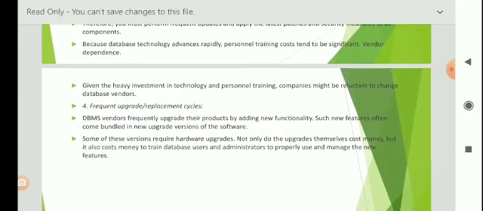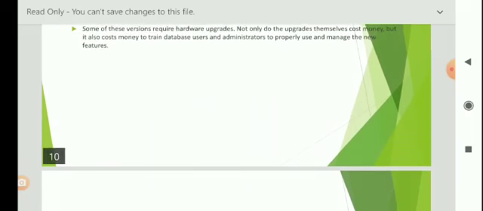Frequent upgrade or replacement cycles. DBMS vendors frequently upgrade their products by adding new functionality. Such new features often come bundled in new upgraded versions of the software. Some of these versions require hardware upgrades. Not only do the upgrades themselves cost money, but it also costs money to train database users and administrators to properly use and manage the new features.